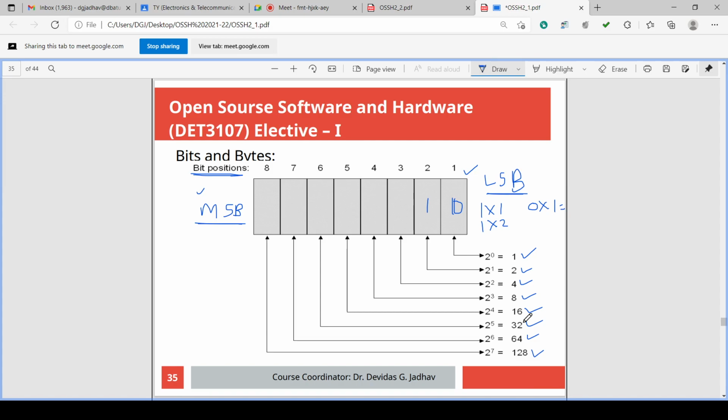So 8 bits are there, and 8 bits will form 255 levels. Levels means 255 combinations. Suppose all 0 are there, value is 0. So first 7 are 0 and last one is 1, value is 1. First 6 are 0 and second is 1 and last is 0, value is 2. So all these 0, 2 number is 1 and 1 number is 1, value is 3.